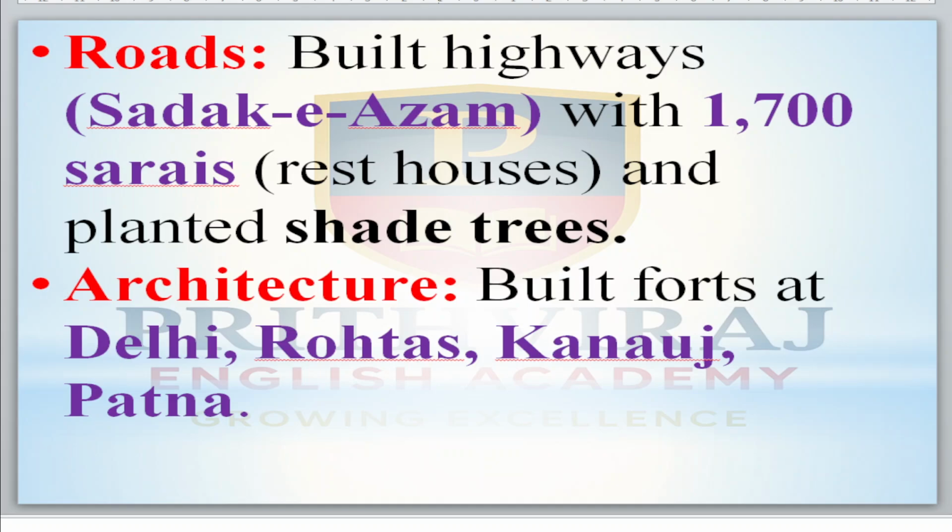That road is called Sadak-e-Azam. It connects Sonargaon, Agra, Delhi, Lahore, and then the bank of river Sindhu. Then next, Agra to Burhanpur, Agra to Chittor, Lahore to Multan. These are the four main highways he constructed.